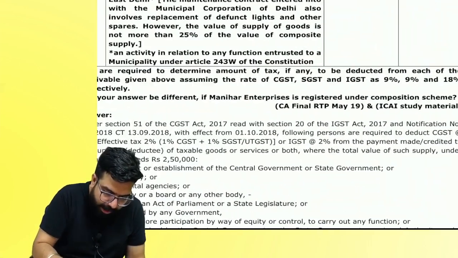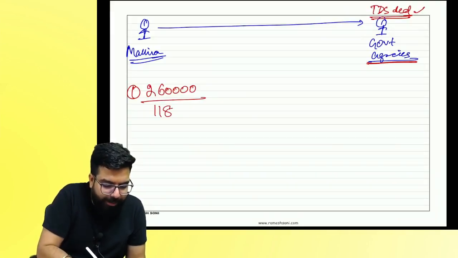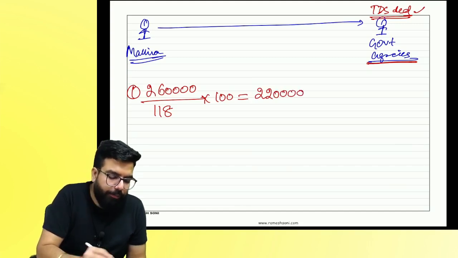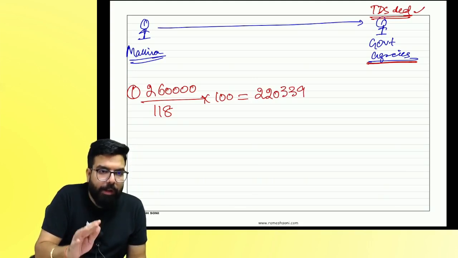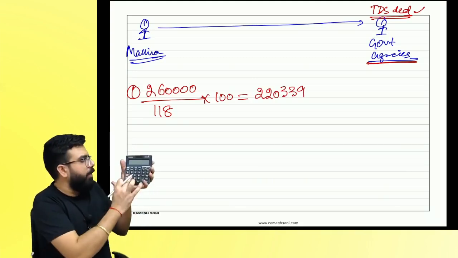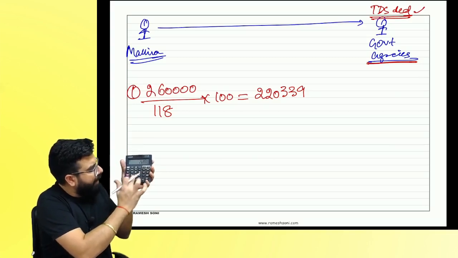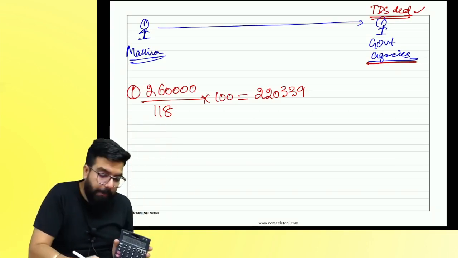1 minute, it will be written down. 18%. So divided by 118 and into 100, how much? 2 lakh 20,339. Everyone tell me one thing. How did you find out? 2 lakh 60,000 divided by 118, how much is into 100? Are we all clear? Now tell me one thing.